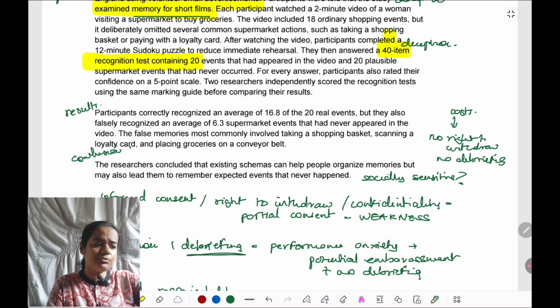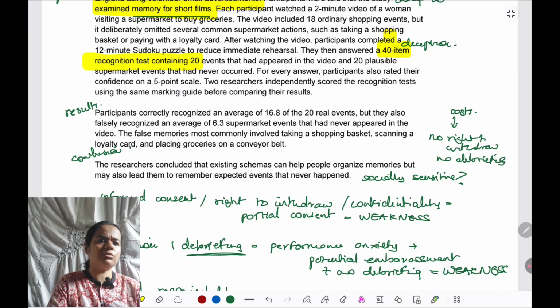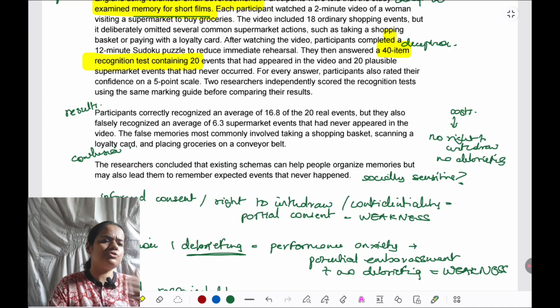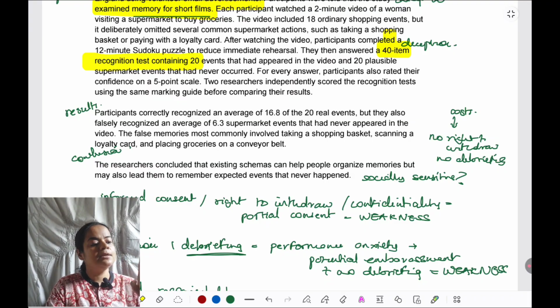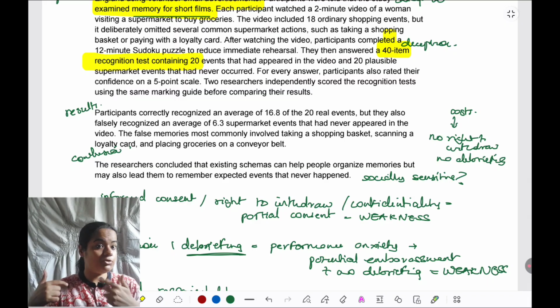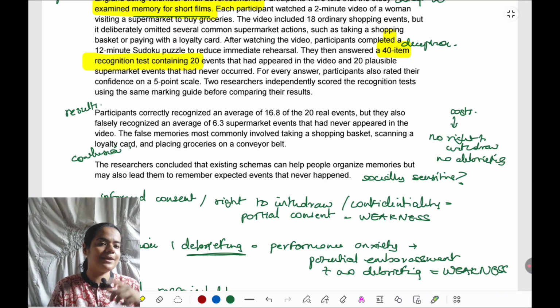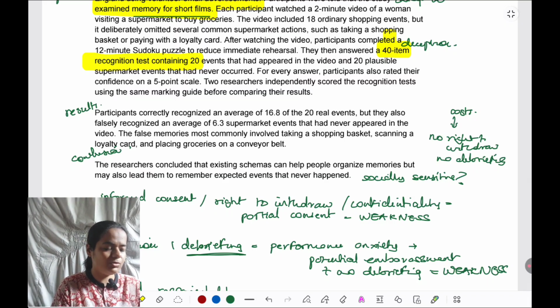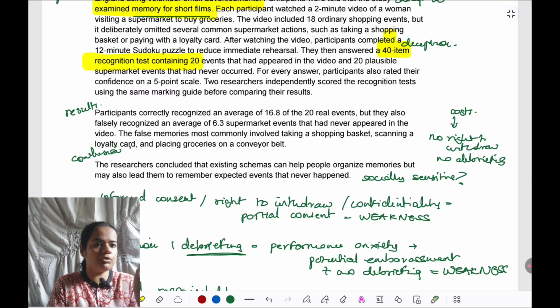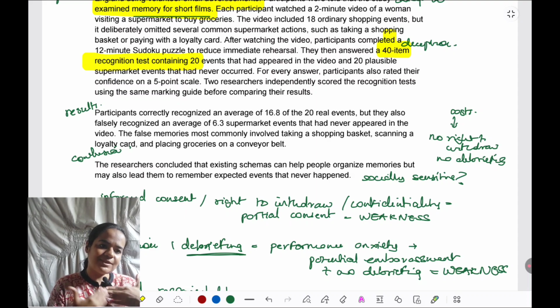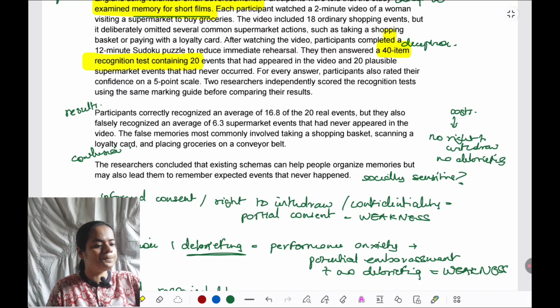Write tentatively, like I told you when you're writing, that debriefing should have been there to offset these problems. Don't write only whether it was there or not. If they are not telling us explicitly that it is there or not there, then just write it should have been there. So be safe that way. I want to remind you that what I just explained to you, I explained in context. In this study, this is how they must have felt anxious. This is how they must have been embarrassed. Write it that way. What we are writing in the outline, only that much you don't have to write. Don't put it in a sentence and finish it. You have to expand it fully, like I explained it to you.